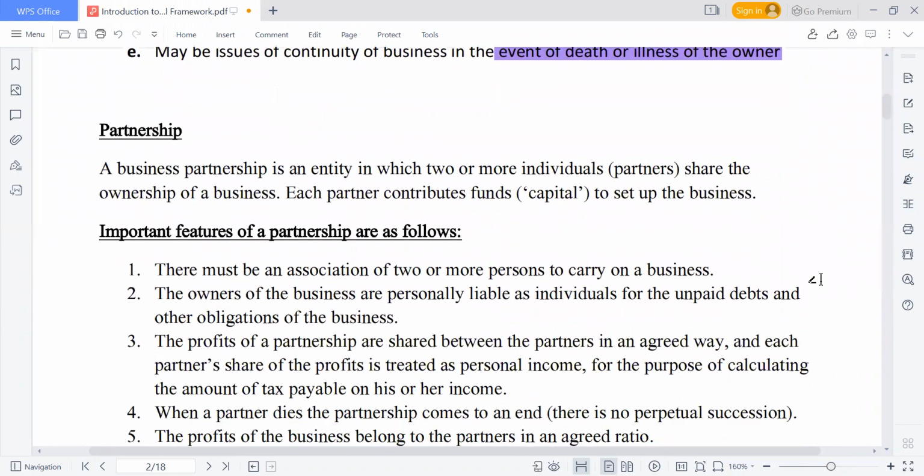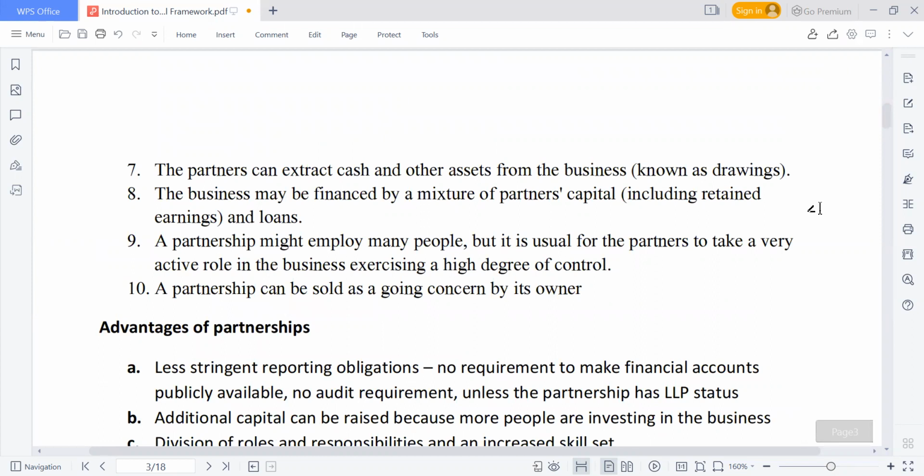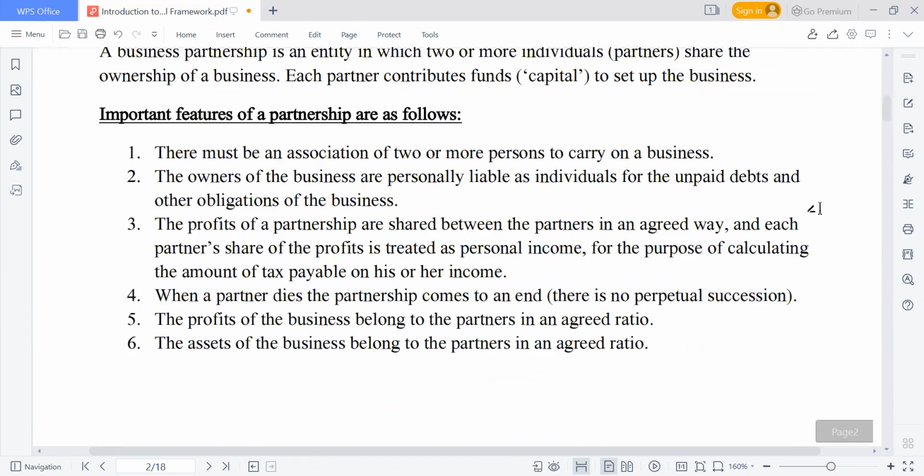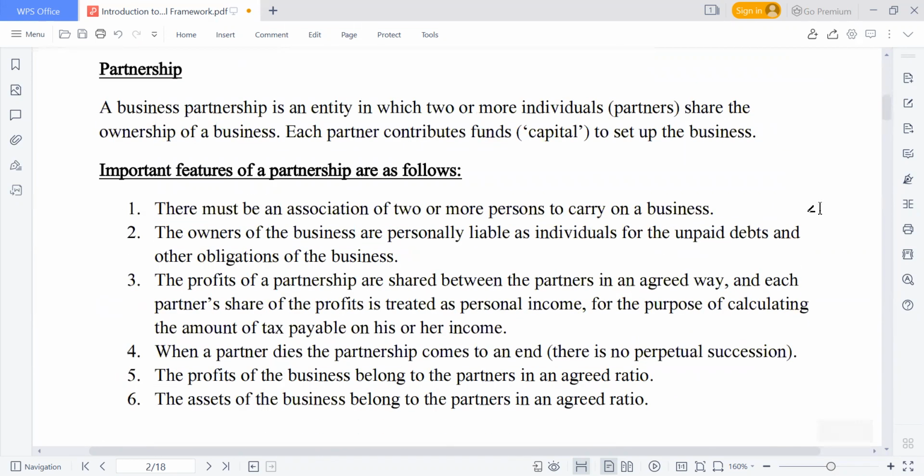Then we also have another form of business organization called a partnership. We'll be talking briefly about it now, then we'll look at partnership accounts in more detail as we move on, both the theoretical aspect and the computation aspect. From the word partnership, we have different partners.